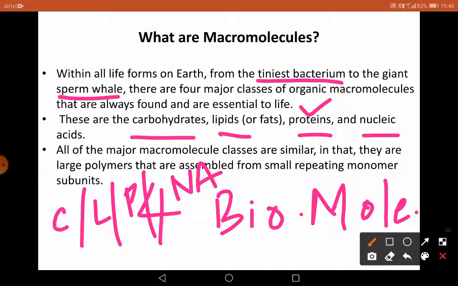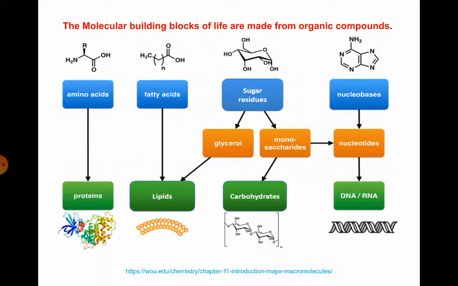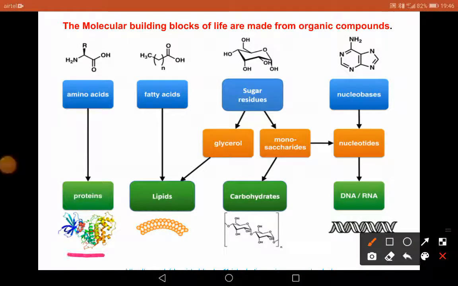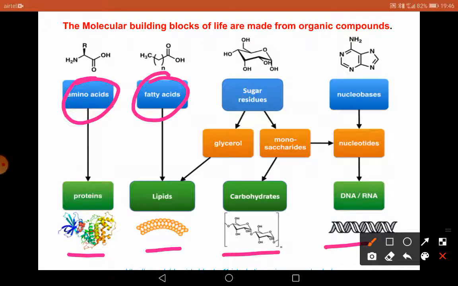All of the major macromolecule classes are similar in that they are large polymers that are assembled from a small repeating monomer subunit. So when we look at these four important biomolecules, proteins have the building block of amino acids, and lipids have the building block of fatty acids. Carbohydrates have the sugar residues, and nucleic acids have the nucleobases or the nucleotides as the building blocks.